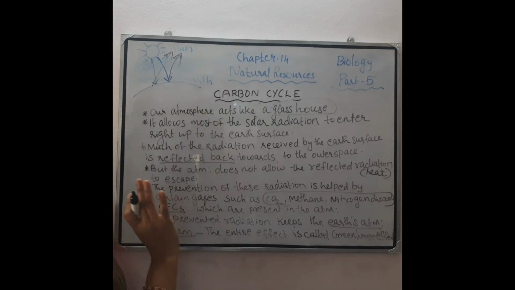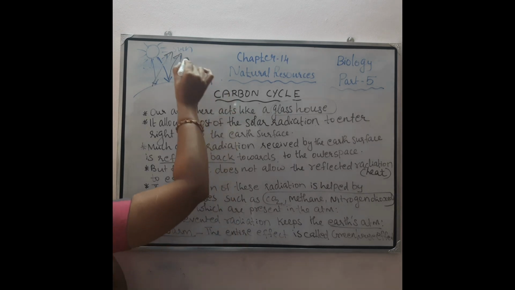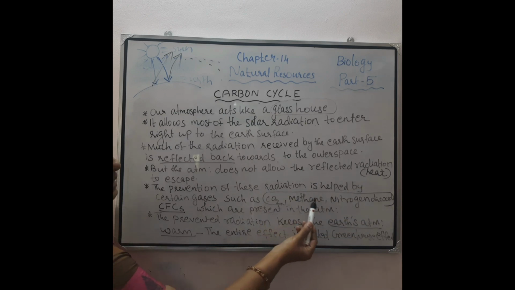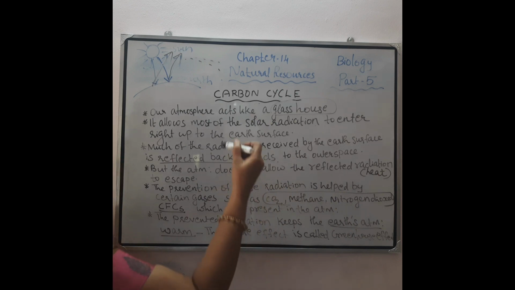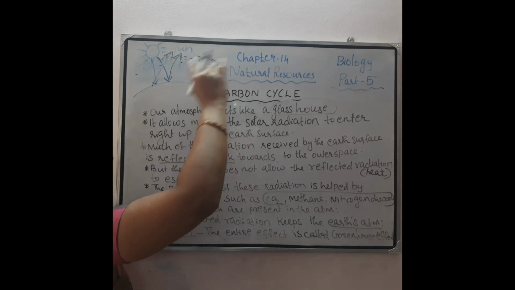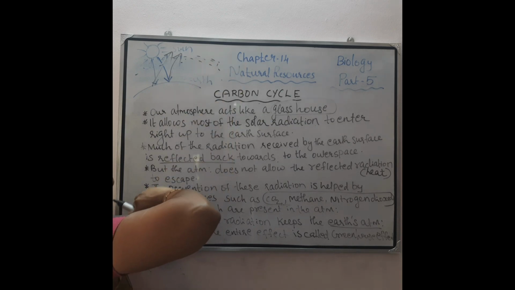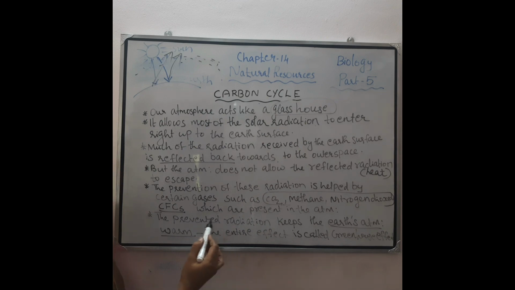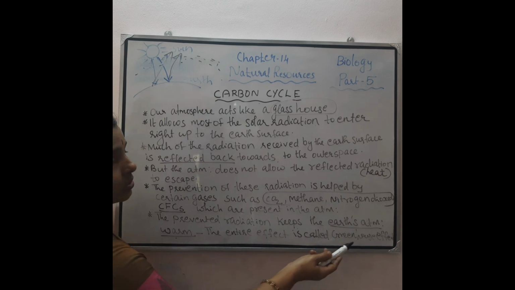So normally it happens like that, but during the greenhouse effect, this atmosphere consists of these greenhouse gases. Which are the greenhouse gases? Carbon dioxide, methane, nitrogen dioxide, etc. If these gases are present in this area, they prevent the escape of this reflected heat energy towards the outer space. So what happened? Because of that, the radiation keeps the atmosphere warm, and that entire effect is called greenhouse effect.